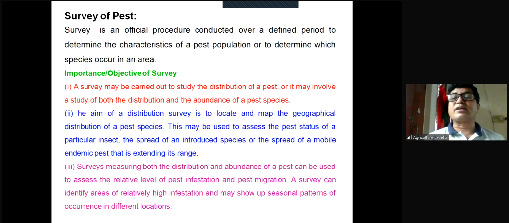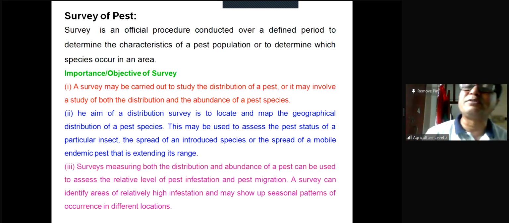Certain pest, if you target, say for example, rice bug, characteristics of the population means what about their adults, what about their nymphs, what about the eggs, and how they are fluctuating, etc., etc. Or to determine which species occur in an area. It may be when it is more than one species. If you target more than one species, then how many species even? It may be a question.